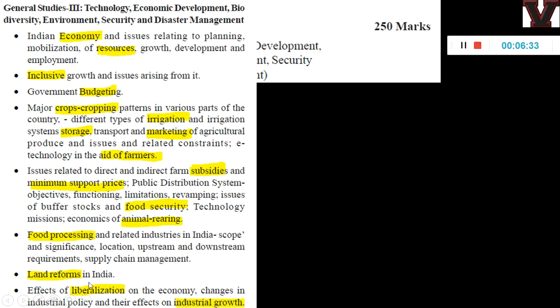Then land reforms in India, again in GS1 also it is there. Okay, so things are repeating, so that is good for you. Then effect of liberalization, okay, you know, industrial growth and all, for which I think 2018 and 19 questions have not come, but till 2017 lot of questions used to come.